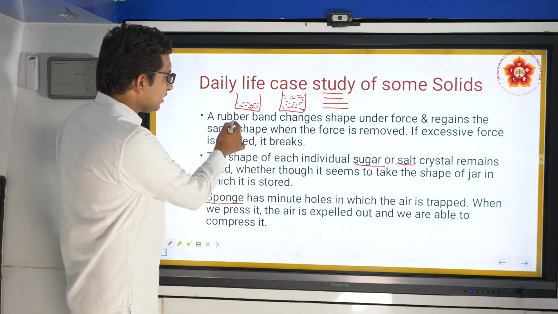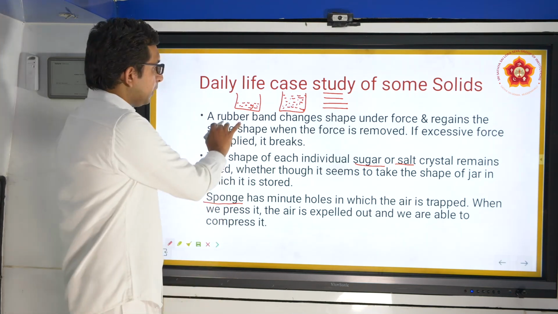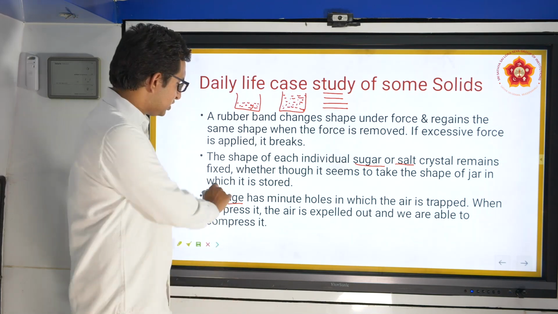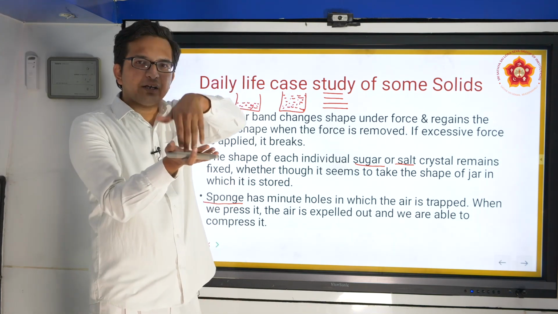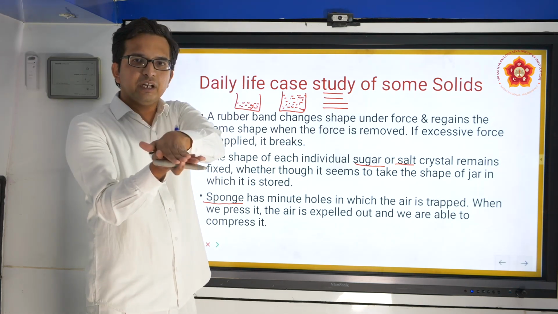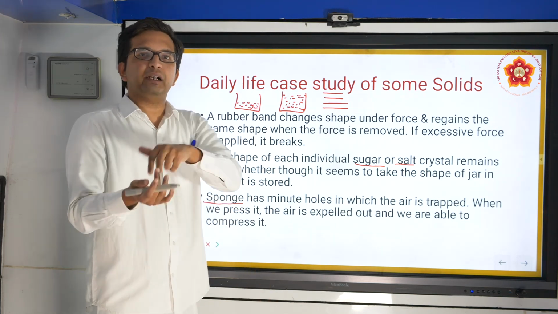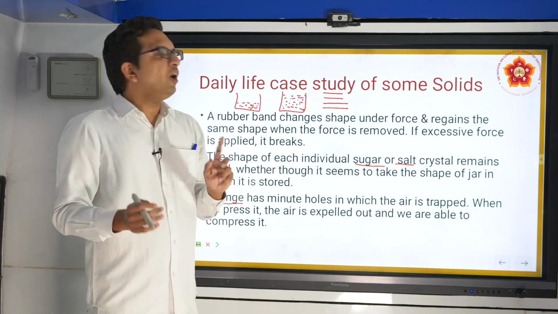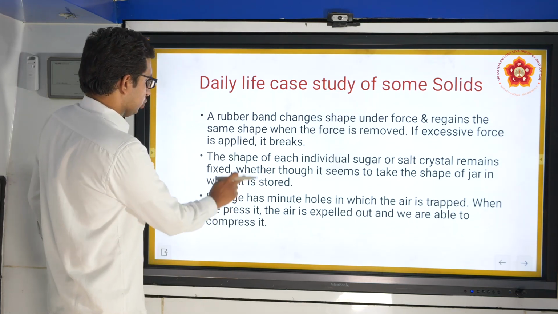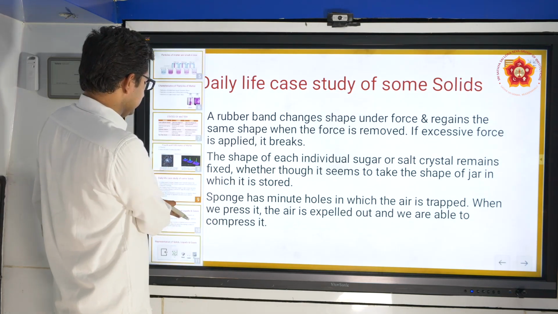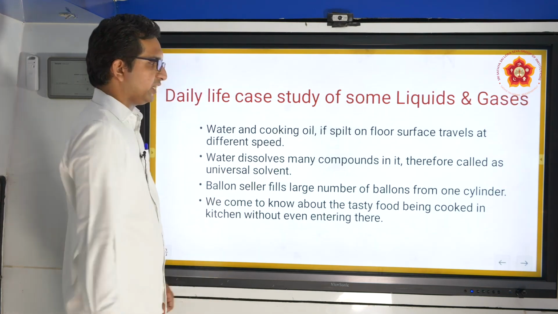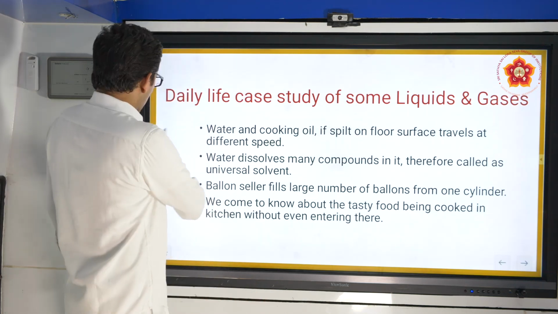So it is more or less similar to a rubber band, but the rubber band revolves around the concept of elasticity, whereas a sponge has air particles, empty spaces between them. When you press it, it compresses. Open it up, and it will again regain its state. So these are certain case studies of solids that we come across. We will now see some examples of liquids and gases as case studies. Water and cooking oil.